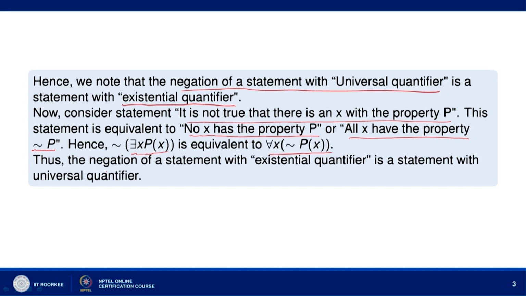So, the negation of a statement with existential quantifier, this is existential quantifier, is a statement with universal quantifier. You can see this is universal quantifier. So, when we consider negation of a statement with existential quantifier, what we get is a statement with universal quantifier.